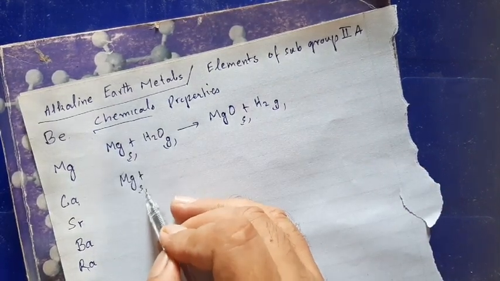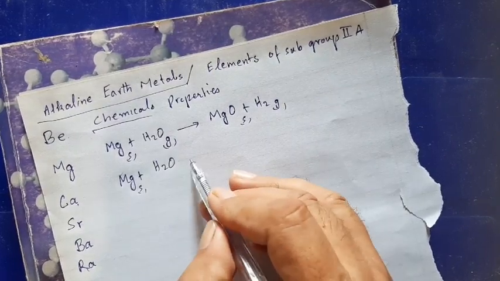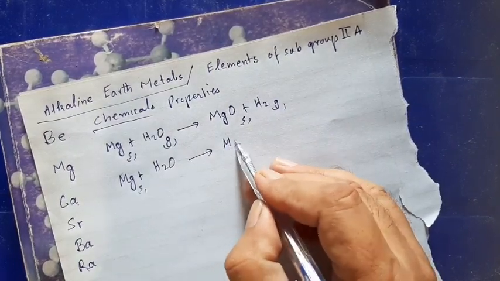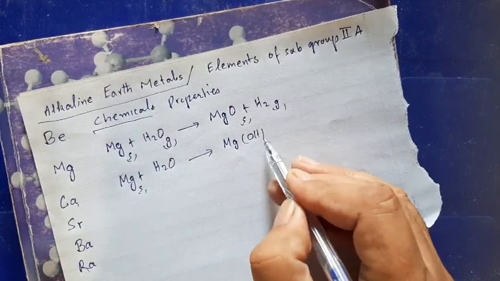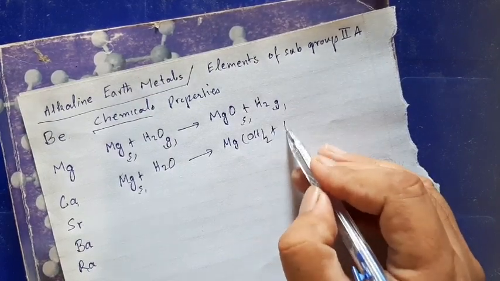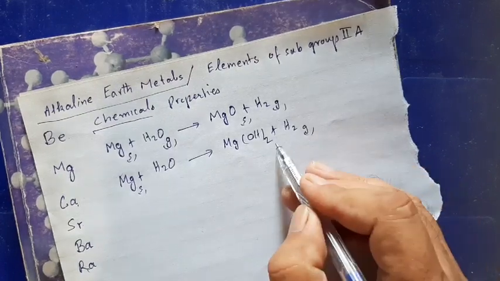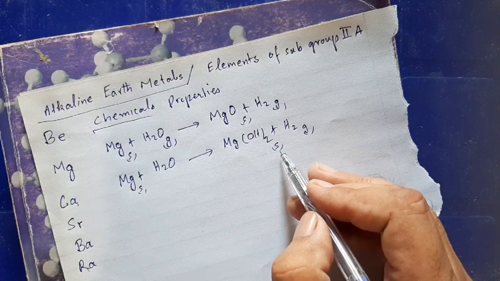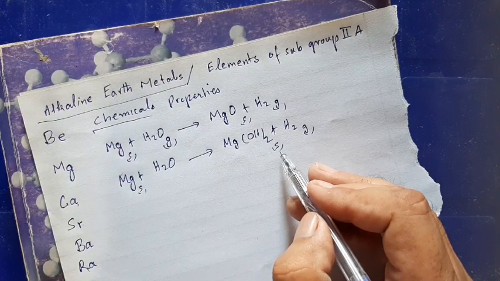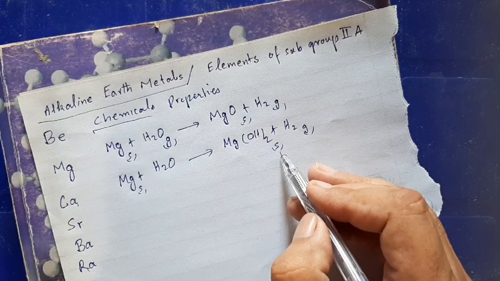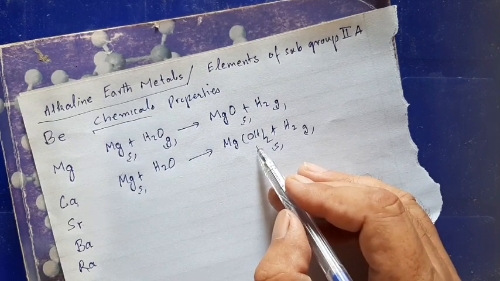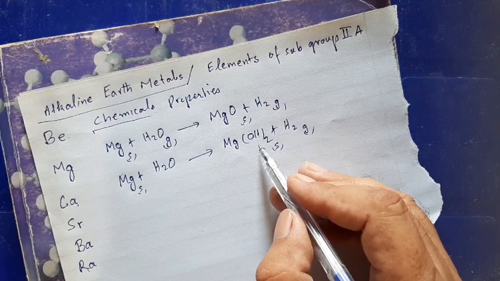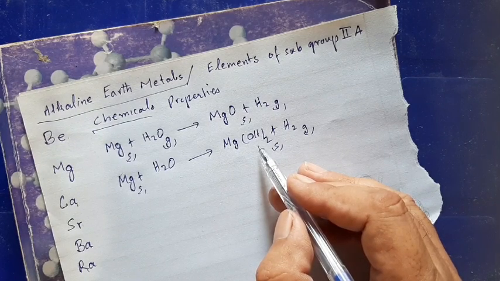So in case of reaction of magnesium with liquid water, cold water, the product is magnesium hydroxide, which is solid. You may say slightly soluble, or you generally find in some books as insoluble. This magnesium hydroxide deposits on the surface of the magnesium ribbon and no further reaction takes place. So it forms a barrier on the magnesium, preventing further reaction.